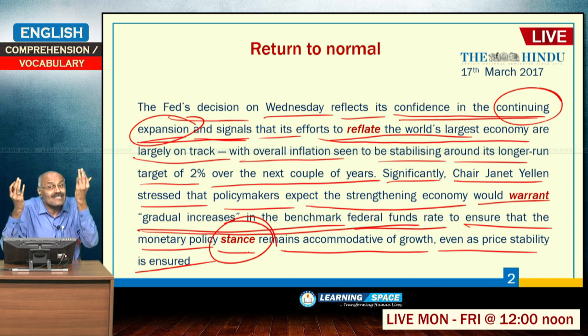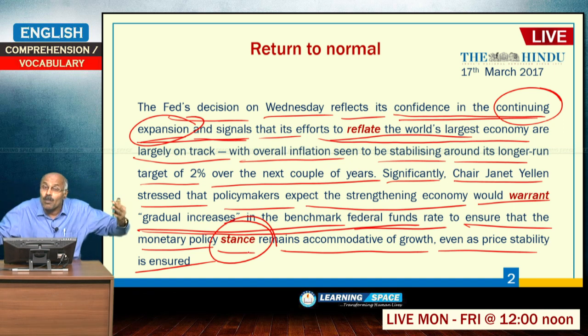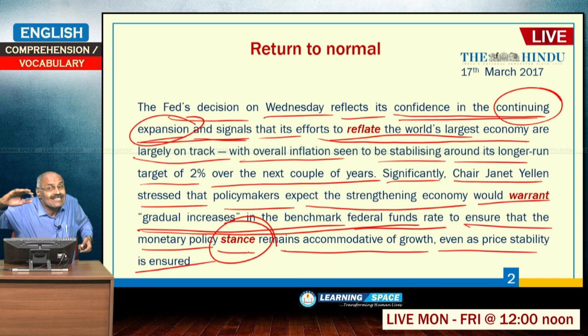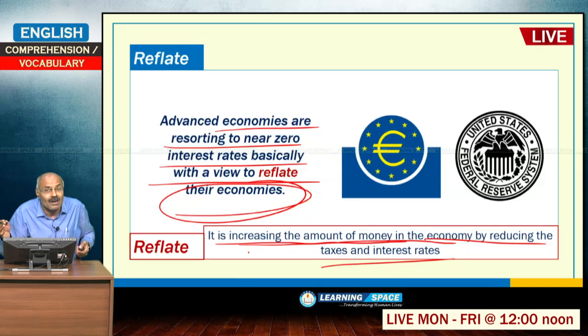Prices must be stable, so inflation must be within the given target. As both conditions are met, it is time to come out of easy money policies and gradually increase the interest rates, as any central bank will do in the normal way.